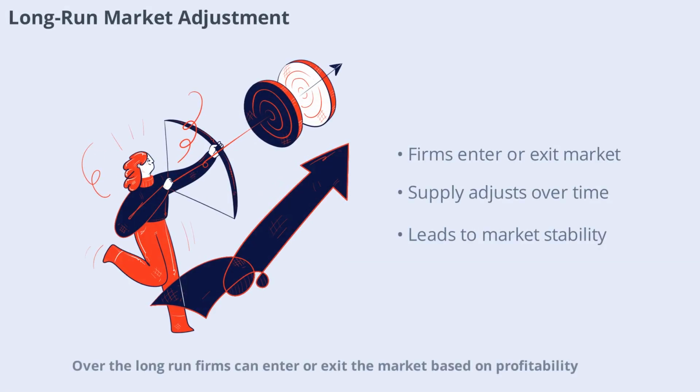Over the long run, firms can enter or exit the market based on profitability. If profits are high, new firms will enter, increasing supply and driving prices down. If losses persist, some firms will exit, reducing supply and raising prices. This adjustment leads to a stable, competitive market.